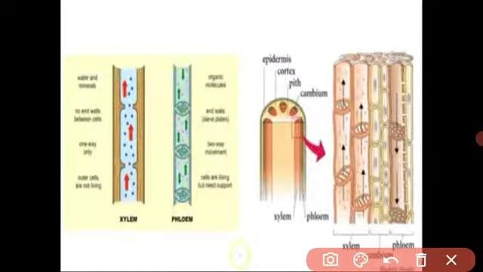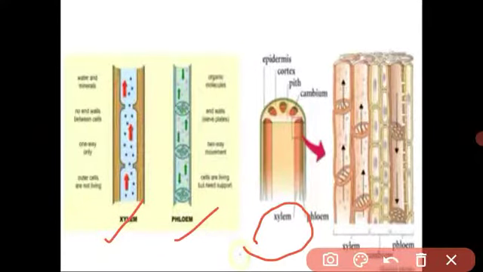We have seen xylem and phloem. Xylem tissue transports water from the roots to all parts of the plant, and phloem tissue transports the food prepared by the leaf by photosynthesis to all parts of the plant.